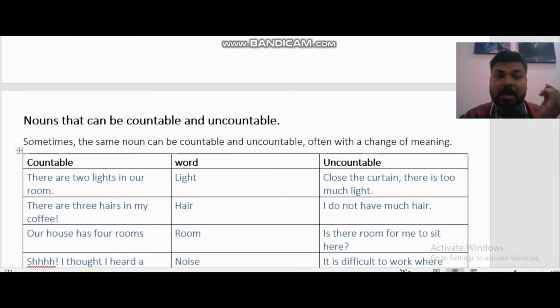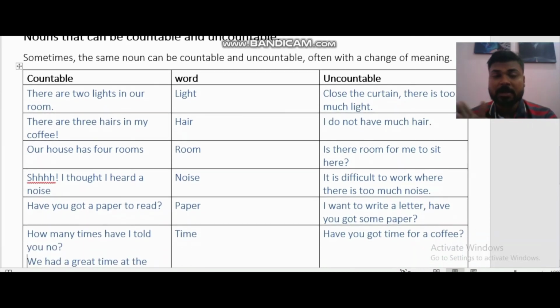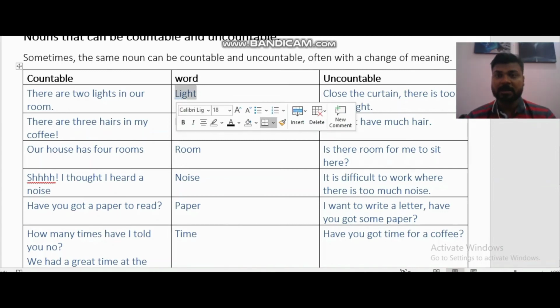Nouns that can be countable and uncountable, right? There are certain nouns that can be both countable and uncountable. The first word, or you can call it a noun, is light, right? You can say, there's very little light in the room, so it becomes uncountable. When I say we have 3 lights in the room, it becomes countable because I'm counting 3 lights, right? 1, 2, 3. When I say there's no light in the room, I'm not counting it, I'm just telling you that there's very little light in the room, right? So it's just like that.